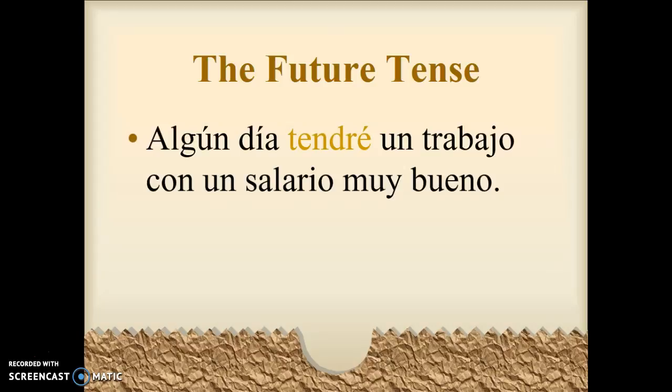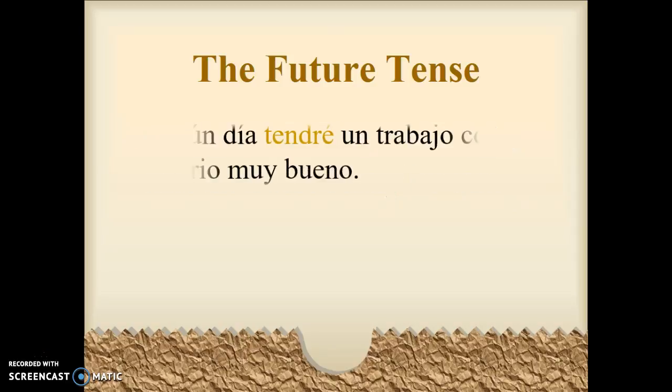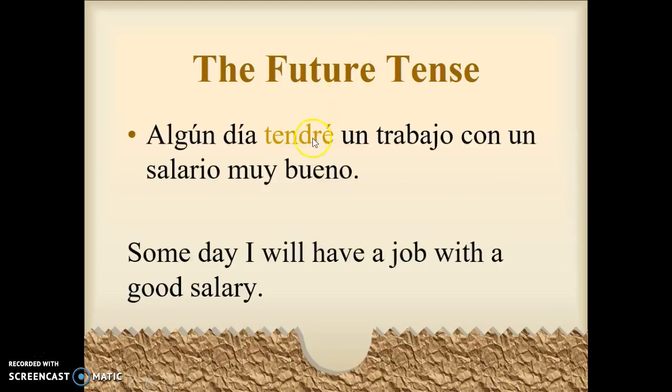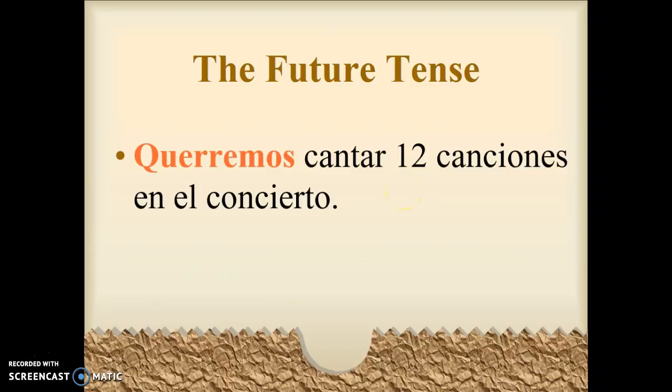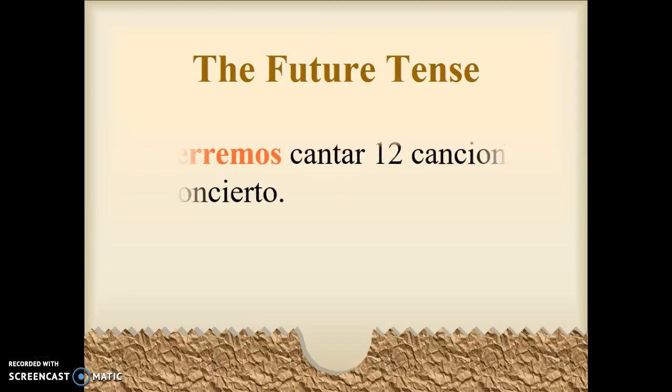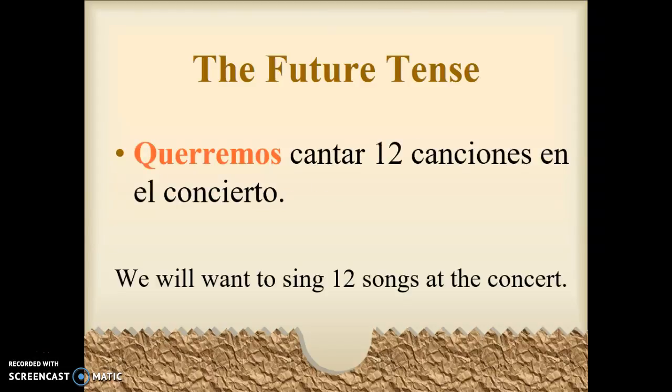Algún día tendré un trabajo con un salario muy bueno, or dinero muy bueno. So what do you think this oración is saying? You can pause it if you want. The meaning is right here. Someday I will have a job with a good salary, or a salary very good, or very great. What about this one? Queremos cantar 12 canciones en el concierto. We will want to sing 12 songs at the concert. We will want, that's your verb right there, to sing 12 songs at the concert.